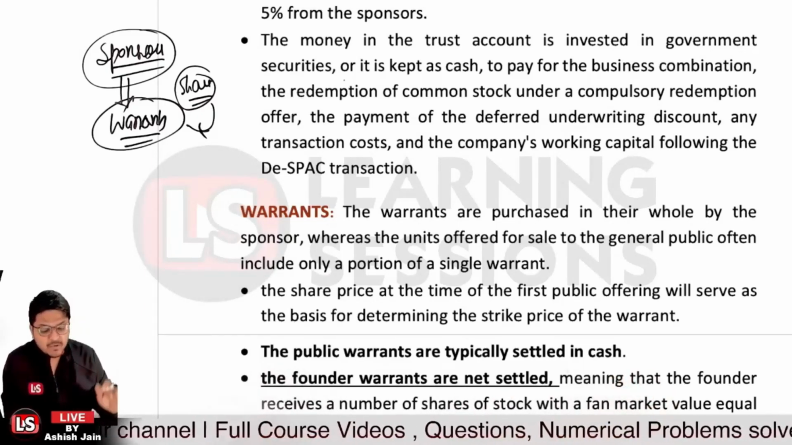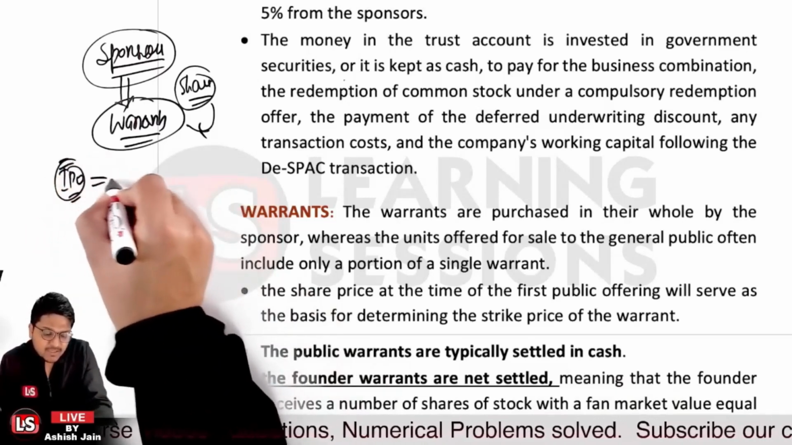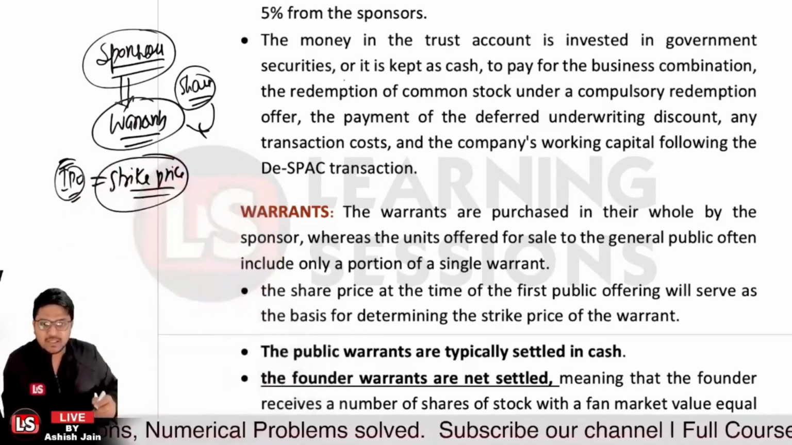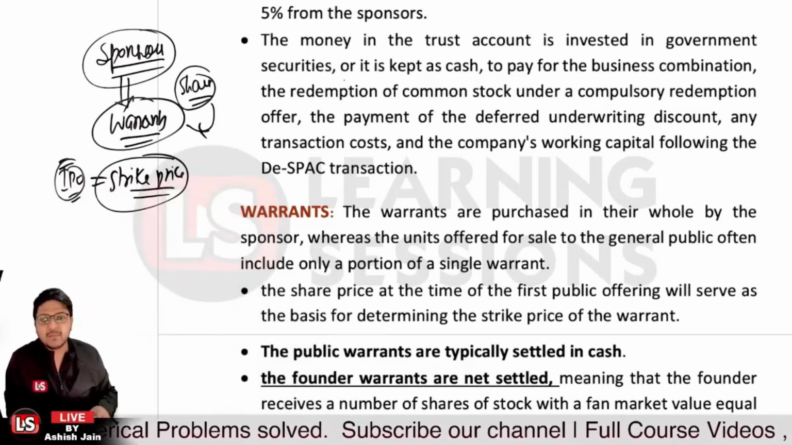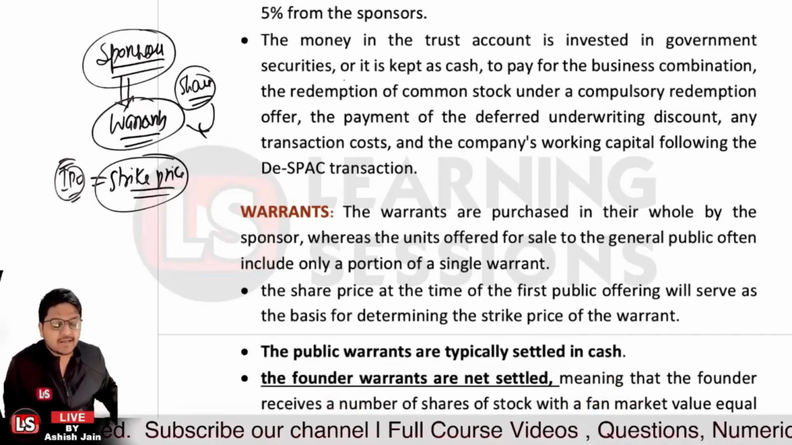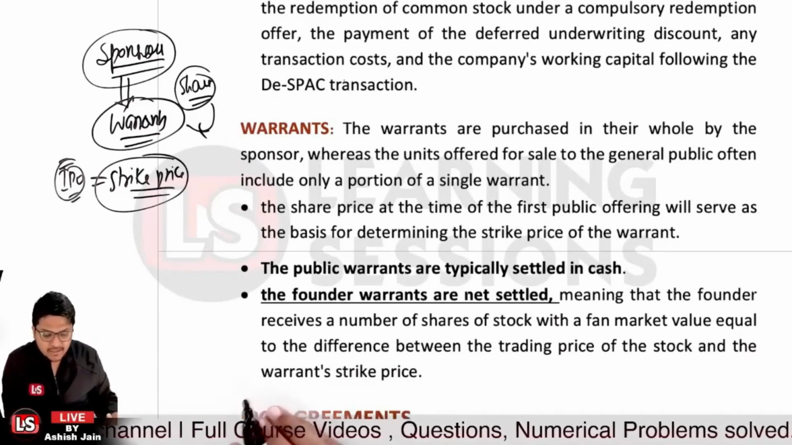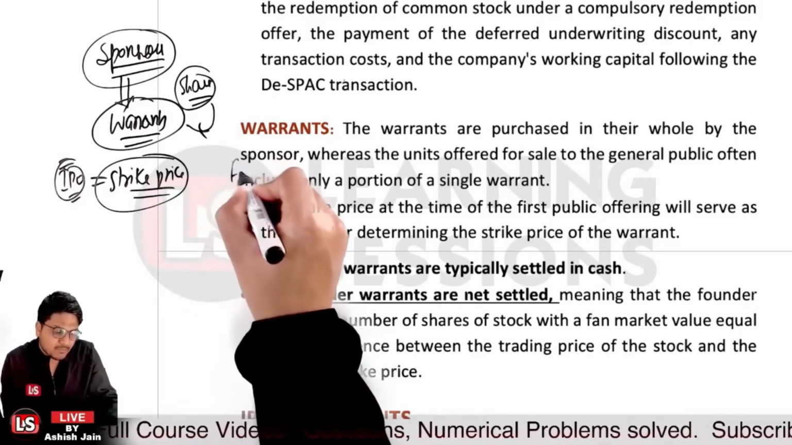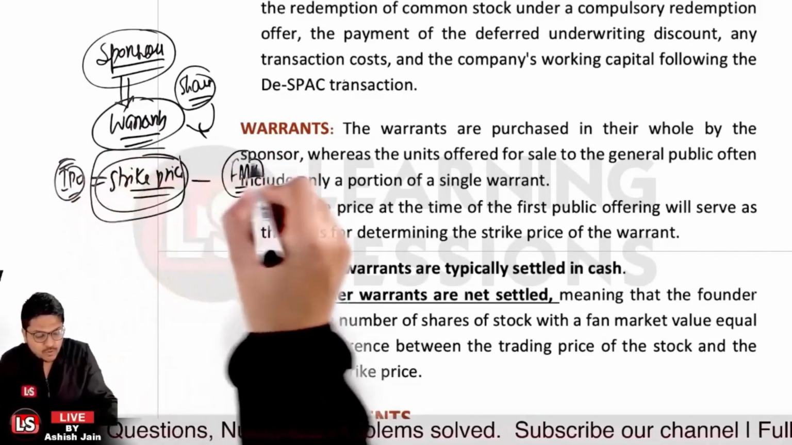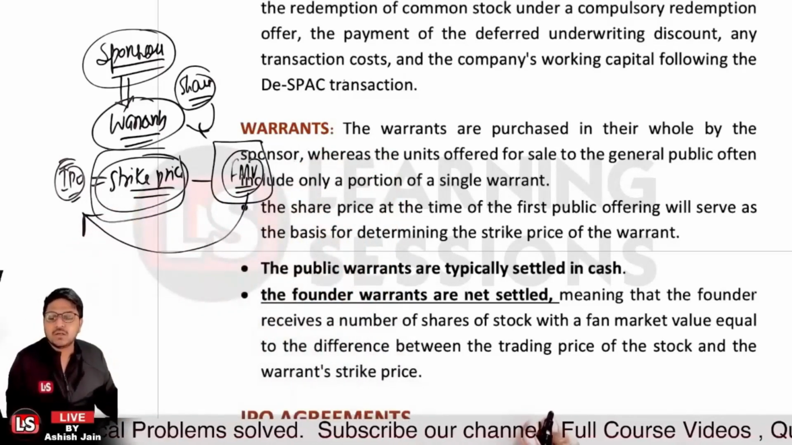And the share price at the time of the first IPO, I told you, that will basically be the strike price of the warrant in general. Public warrants are typically settled in cash, and further the founder warrants are net settled. What do you mean by the founder warrants being net settled? It means the difference between the strike price and the fair market value of the share is what gets settled. Let's say if a sponsor is going to redeem a warrant, in that scenario the difference between the same is to be paid to the sponsor.